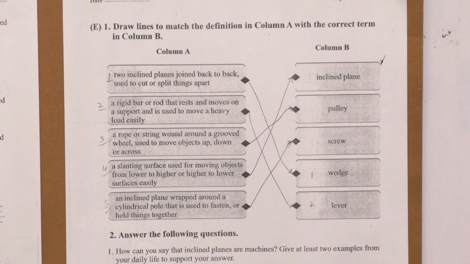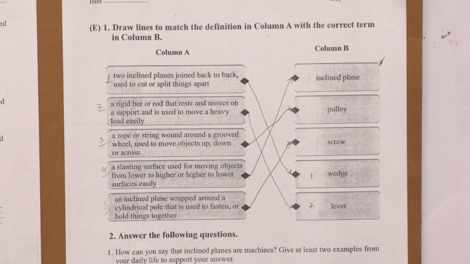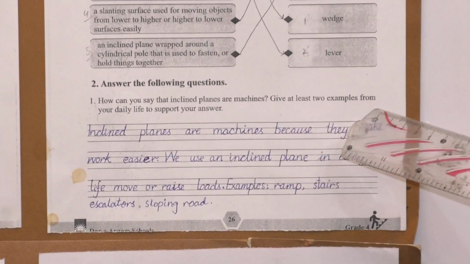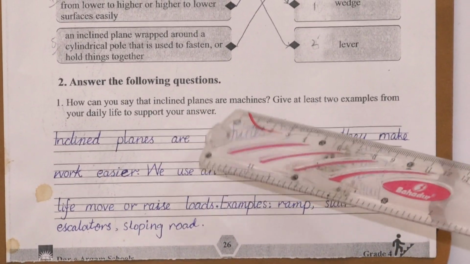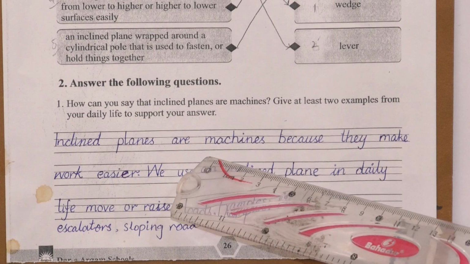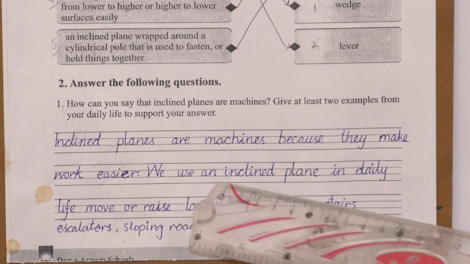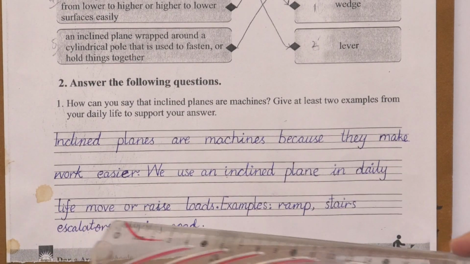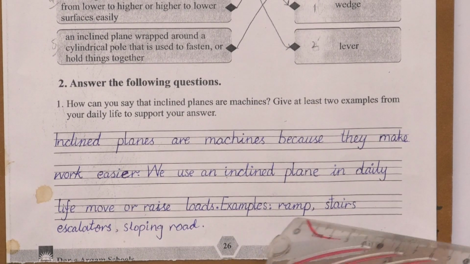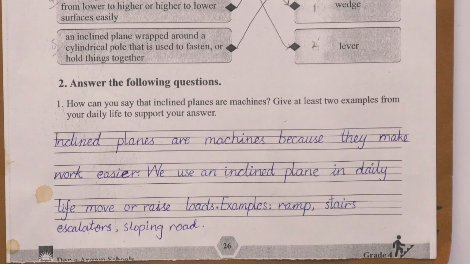Our next question on this page is: answer the following questions. The first question is how can you say that the inclined planes are machines? Give at least 2 examples from your daily life to support your answer. Here your answer is inclined planes are machines because they make work easier. We use an inclined plane in daily life to move or raise loads. Examples are ramp, stairs, escalators and sloping roads.